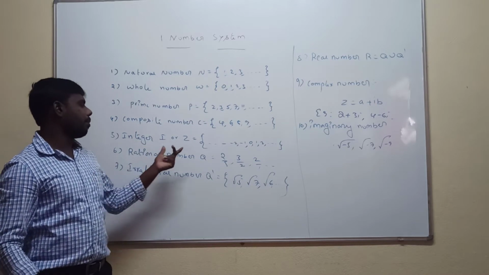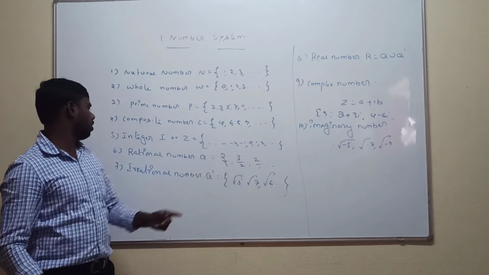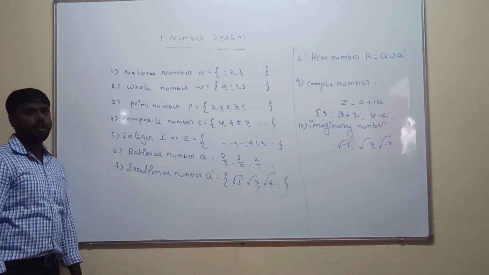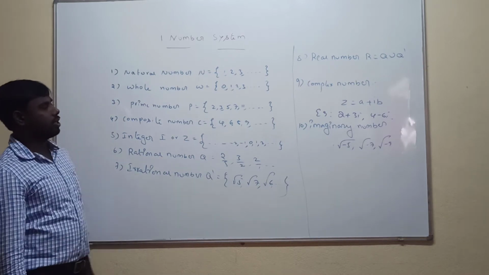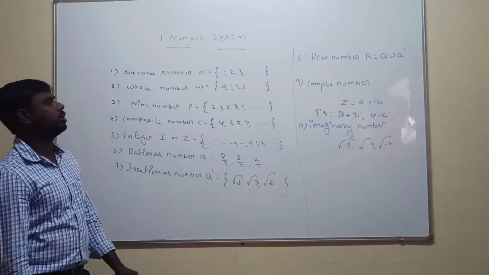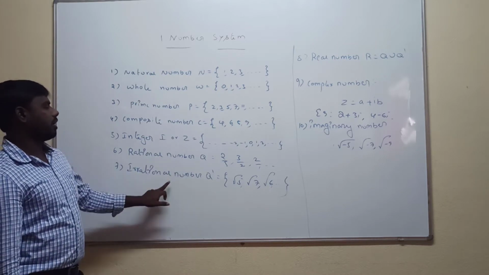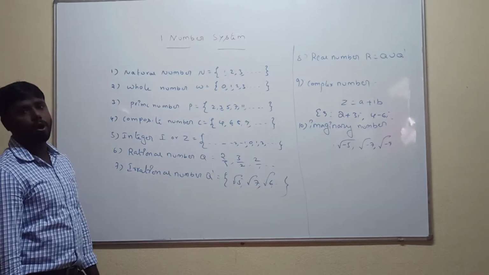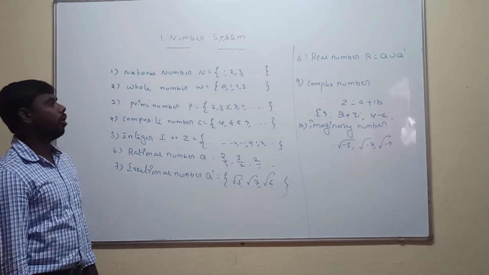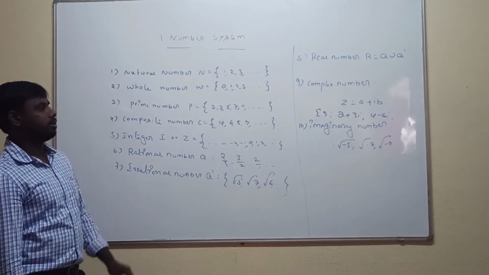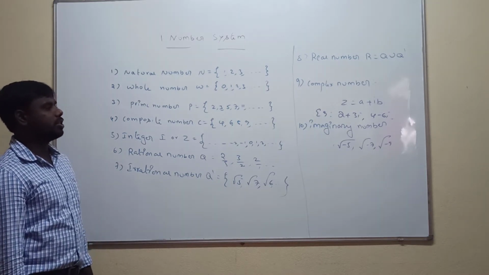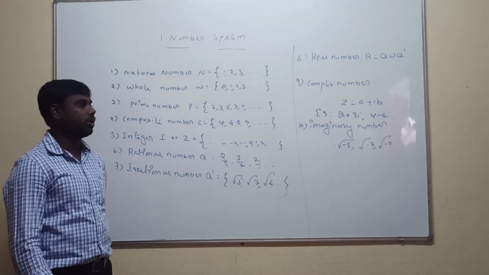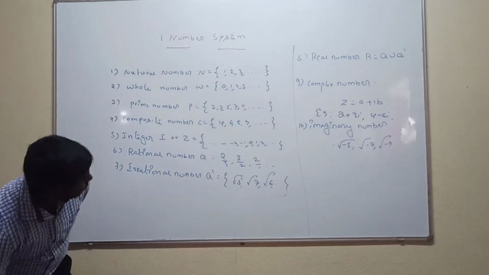Rational number means a number in the form of p by q. Irrational number means a number not in the form of p by q. Real numbers are both rational and irrational numbers. Complex numbers are numbers in the form of a plus ib. The 10th one is imaginary numbers, meaning the square root of negative values. Everyone understood? The next.